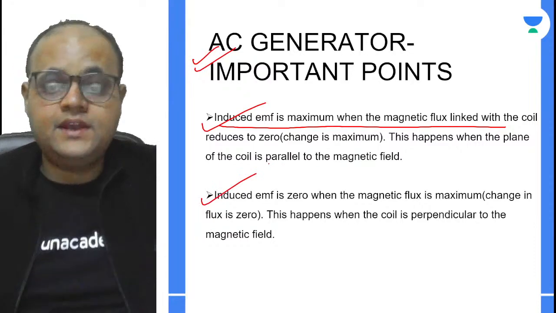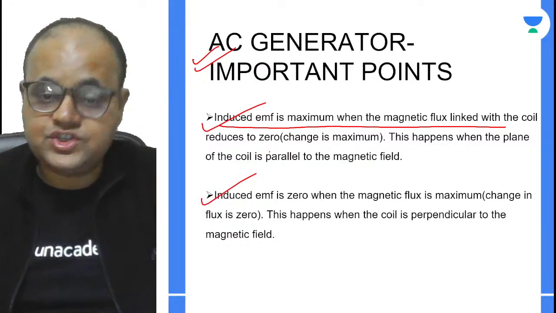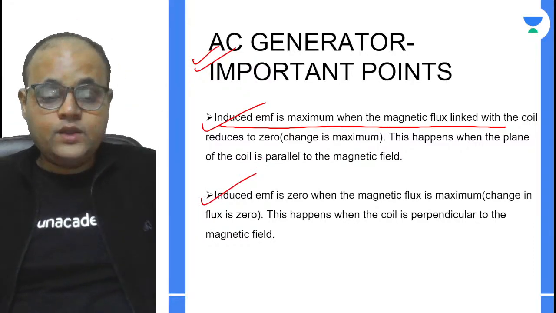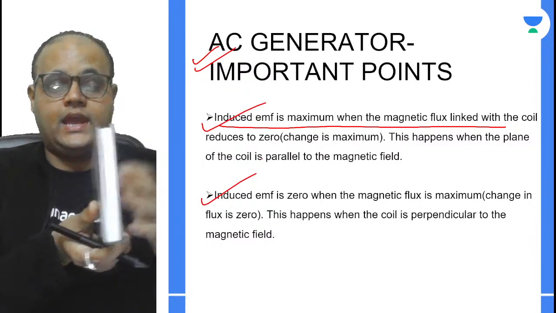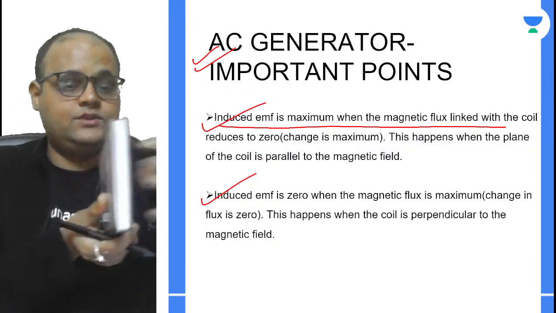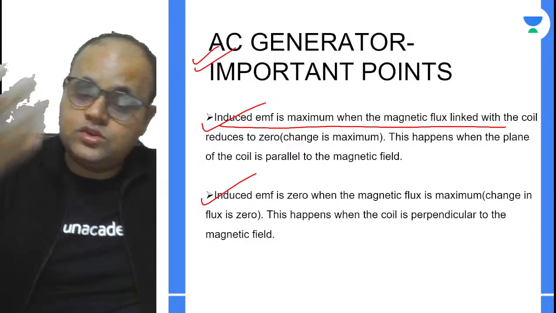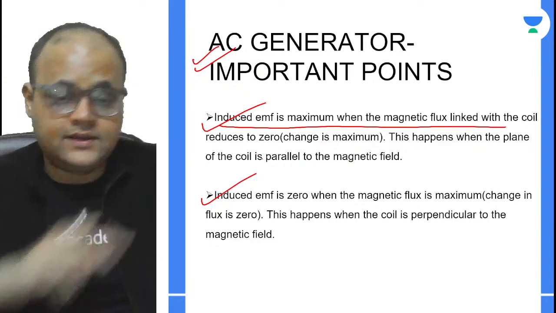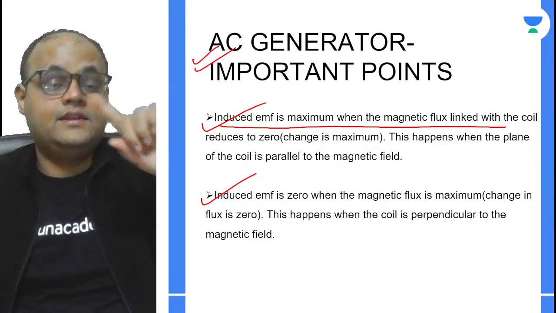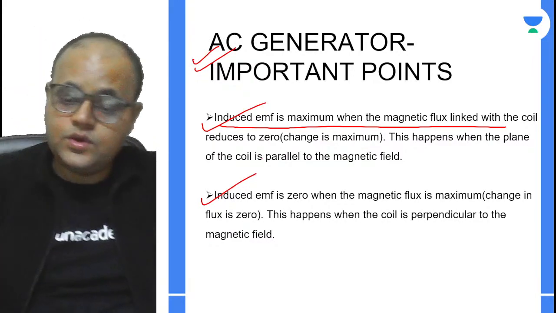No EMF will be induced if there is no change in the flux. And when do you get this condition? When your coil is perpendicular to the magnetic field. In this particular case, maximum flux lines are crossing the coil, but the change is zero, so no current flows.